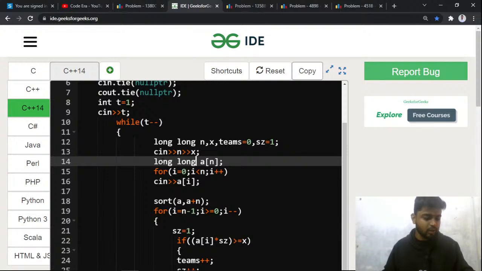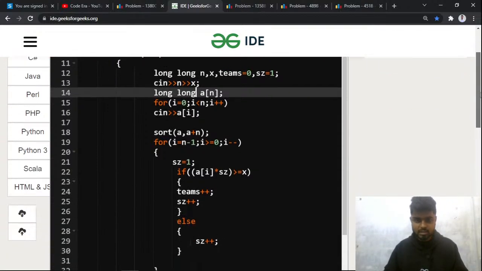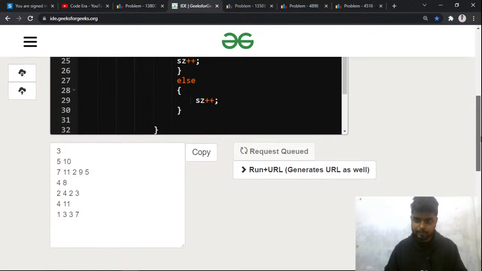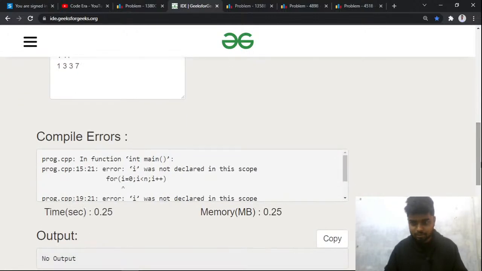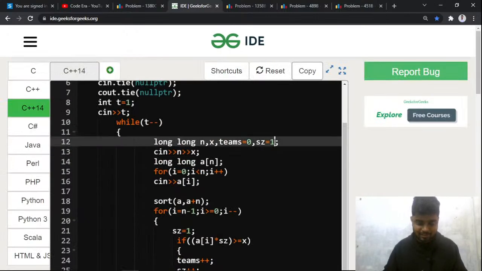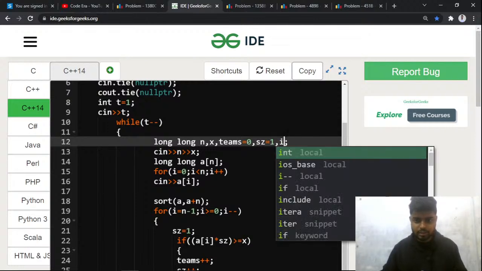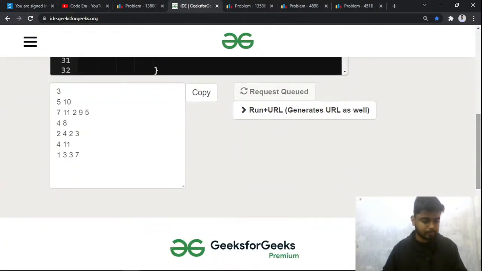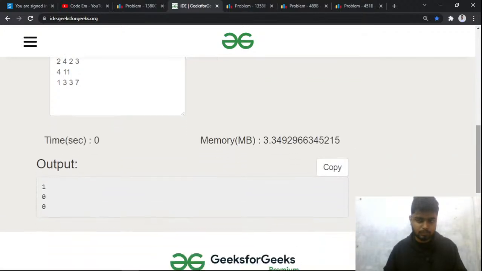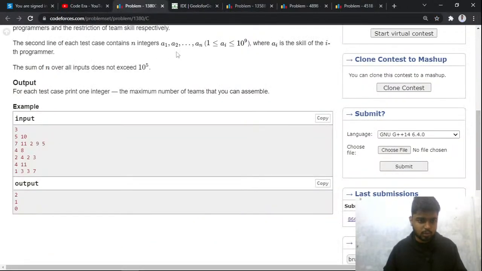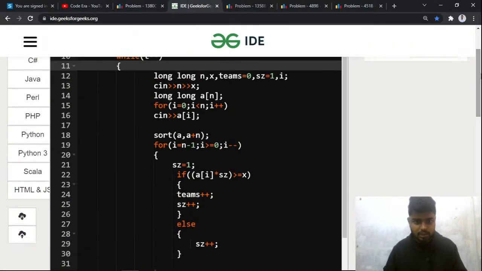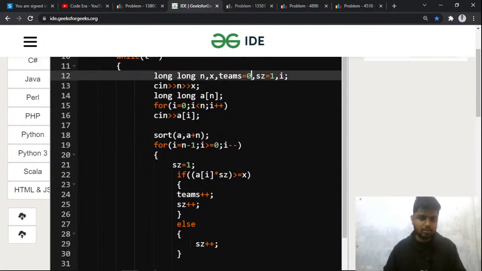So is this problem clear to everyone? Just quickly let me know in the comments. Now it should get compiled. Okay, I wasn't even declared, right? So I think now it should get compiled. So the team is 1. So the teams, initially the team size will be what? 0. Is that should be the case?